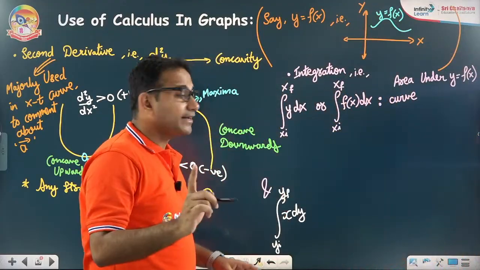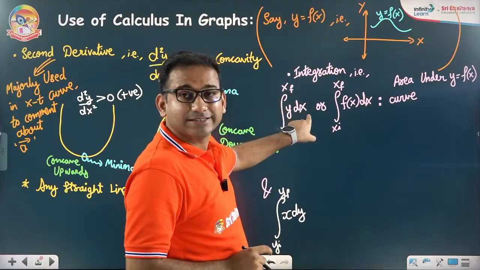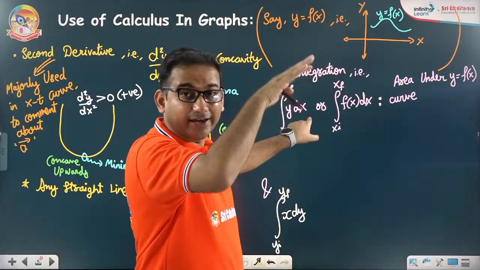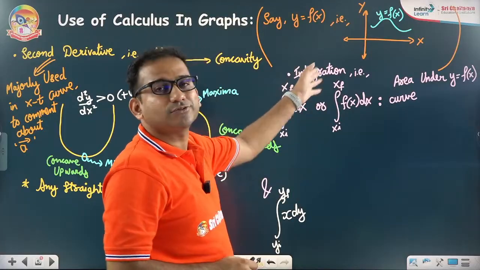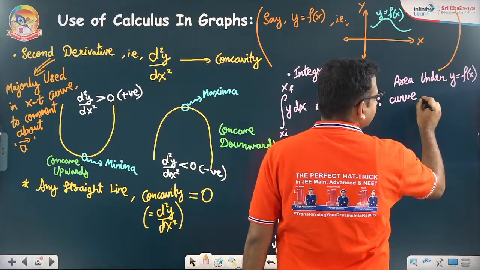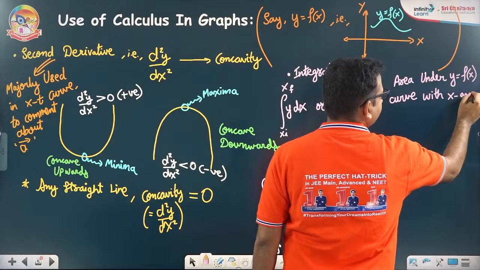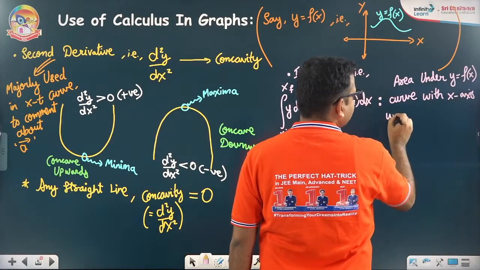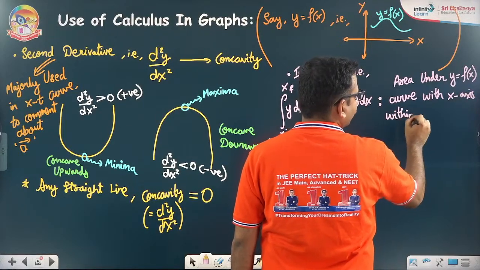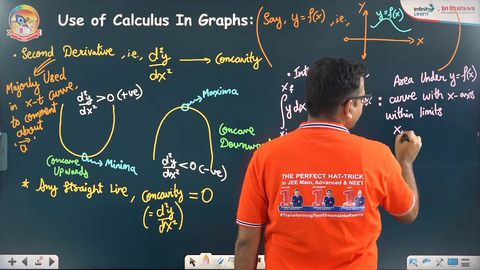If you are integrating with respect to x, then the area will be enclosed with the x-axis, and the limits will also be applied on the x-axis. Means area under the y equals f(x) curve with the x-axis within limits xi to xf.